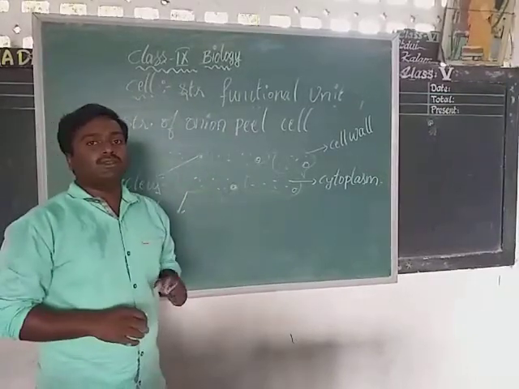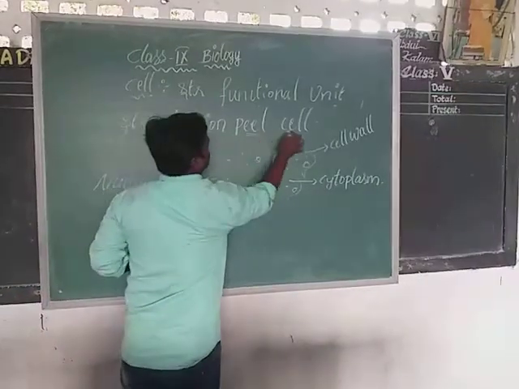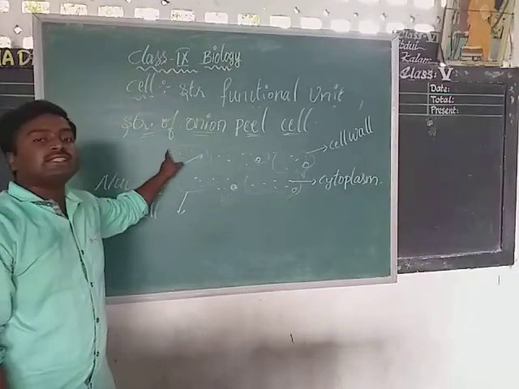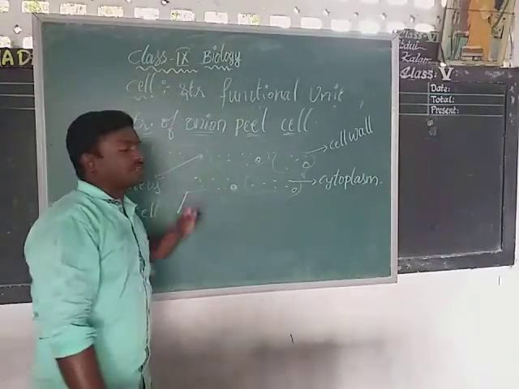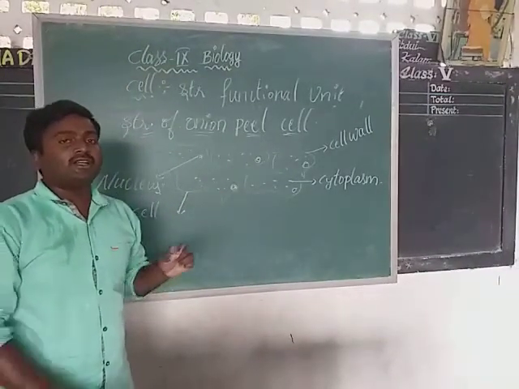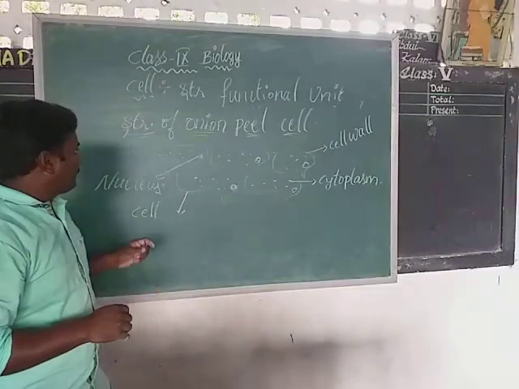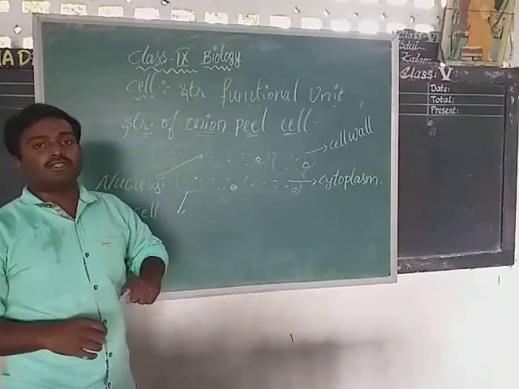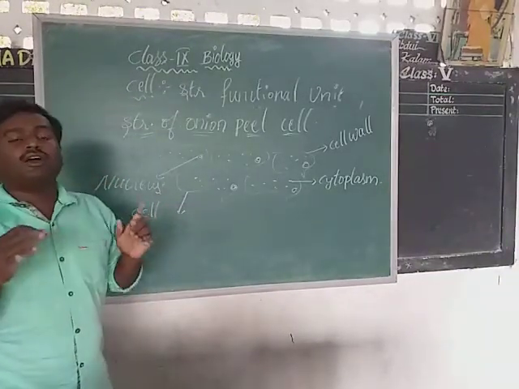Last year you observed the structure of onion peel cells. Which shaped cells can we see in the case of onion peel cell? We can see rectangular shaped cells. Each and every cell contains only one dotted structure in it. These dotted structures are called nucleus. Nucleus is called the central processing unit of the cell. It controls all the activities. It is useful for the transportation of genetic information. Next, inside the cell is cytoplasm. Cyto means cell, plasm means fluid. So this is the information about the structure of onion peel.